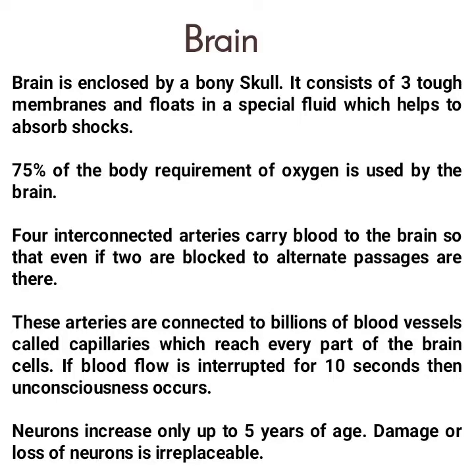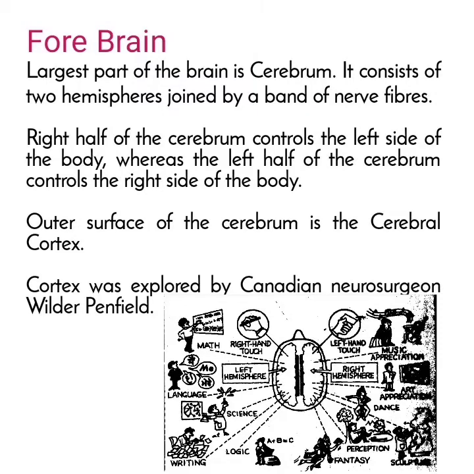Neurons increase only up to the age of 5. Damage of any neuron is irreplaceable. The uppermost part of the brain is the forebrain. The largest part of the brain is the cerebrum. It consists of 2 hemispheres joined by a band of nerve fibers.